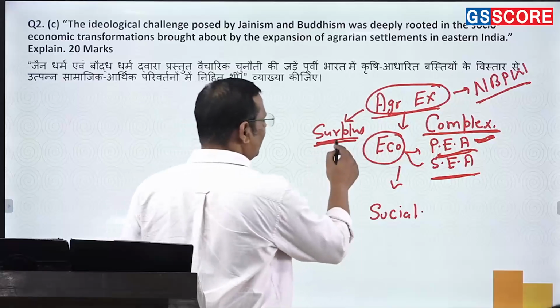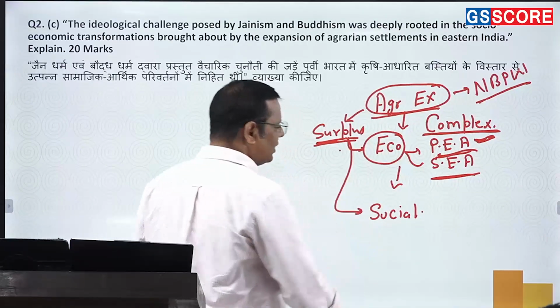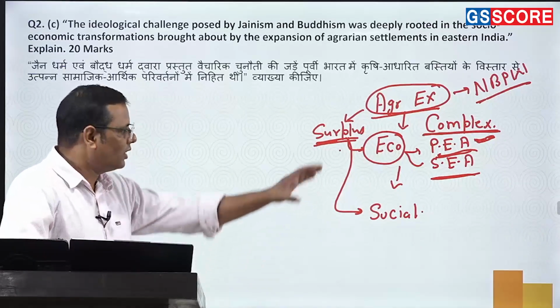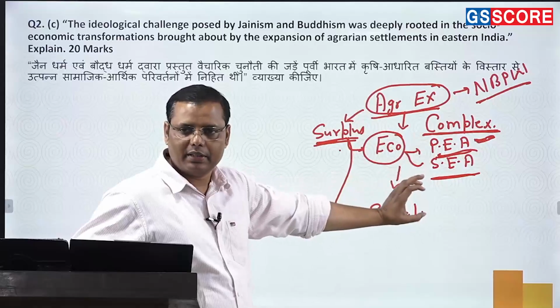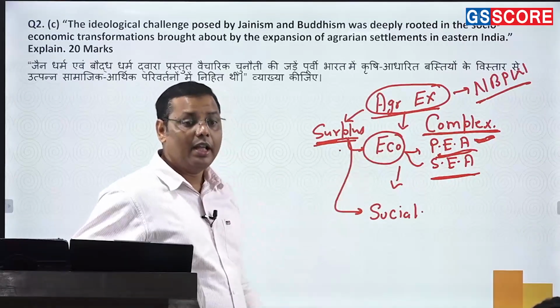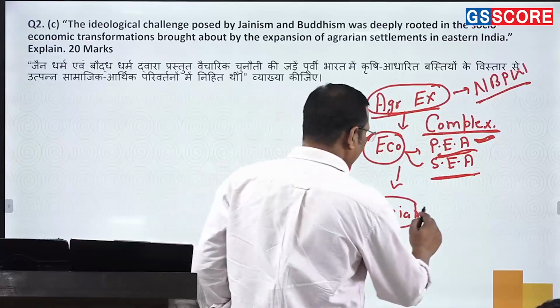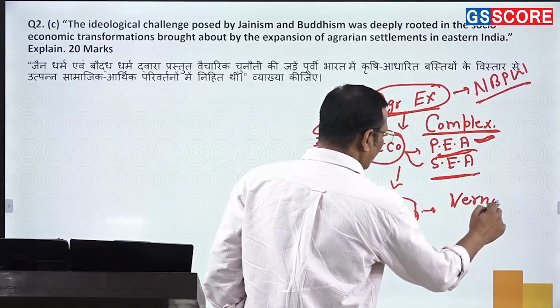Yes, agricultural surplus, and the agricultural surplus is making the economy complex, and it even makes the society complex. So how is the society becoming complex? There are a couple of things which are directly dependent on the economy. But at the same time, I must say that it is becoming complex with respect to other things, such as what? It was making the Varna system more complex.